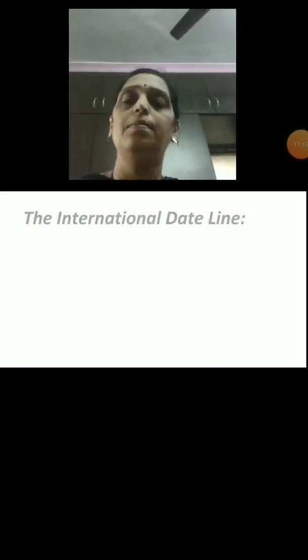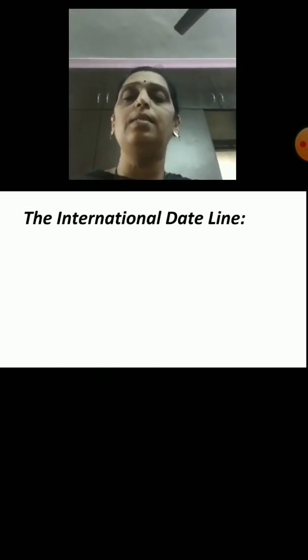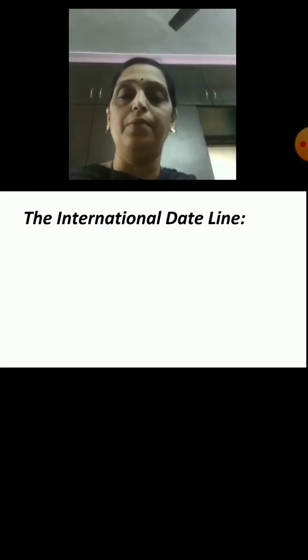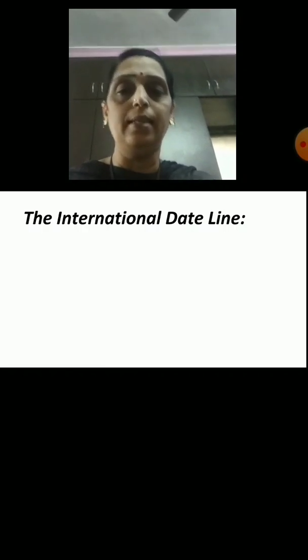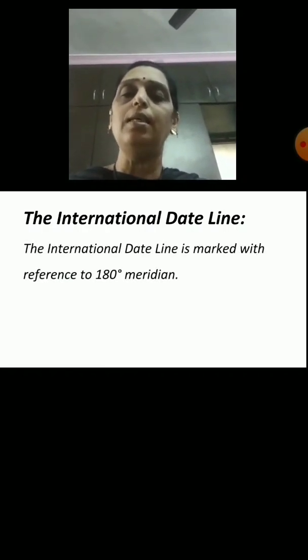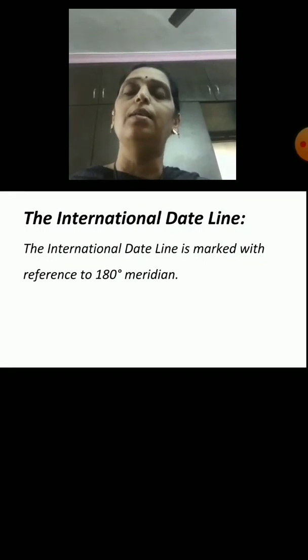Now our next point is the International Date Line. It is also called IDL. The abbreviation of International Date Line is IDL. The International Date Line is marked with reference to the 180-degree meridian.